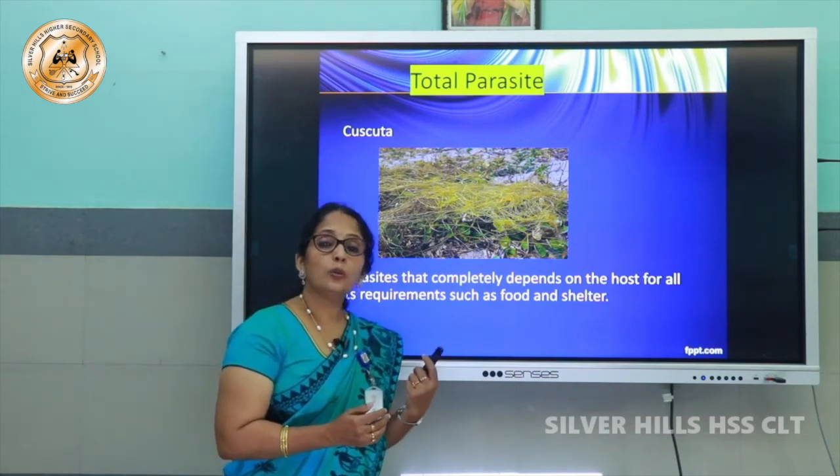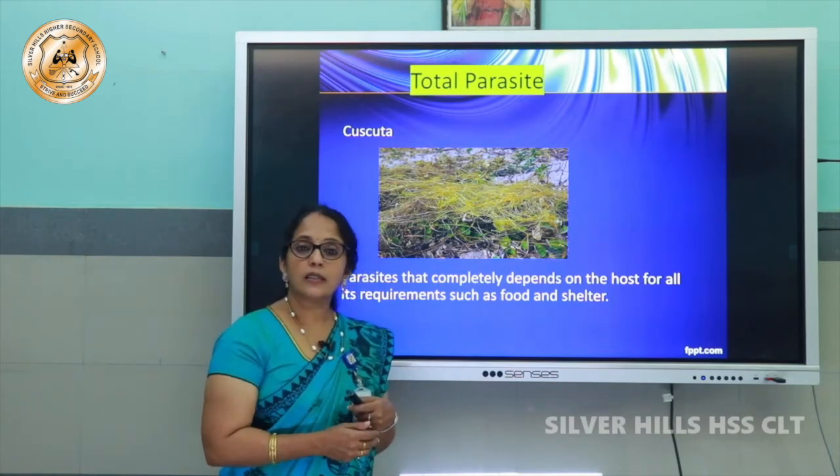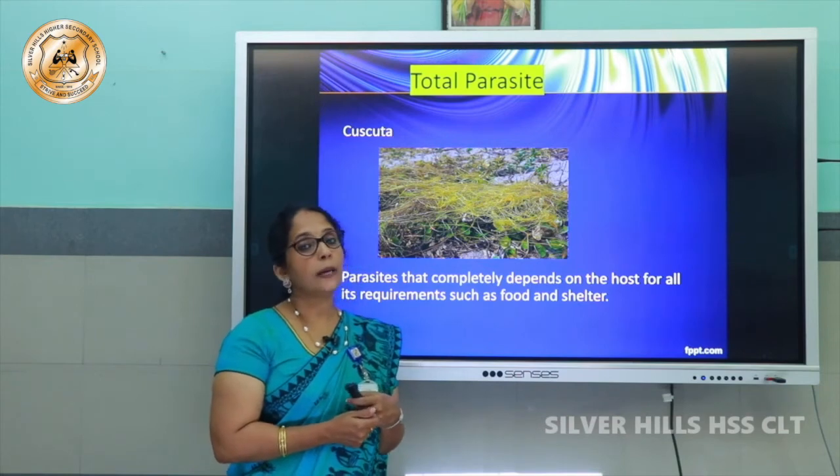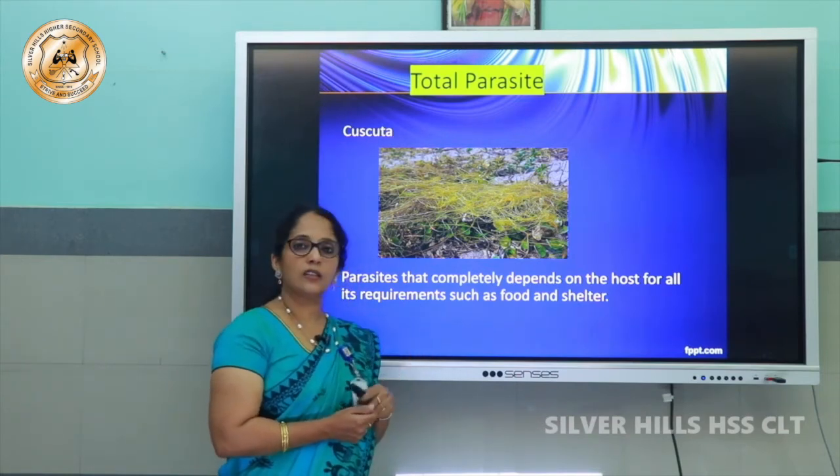Now these two are the parasitic plants. Partial parasites are Loranthus and sandalwood tree, as well as complete parasite or total parasite is Cuscuta.